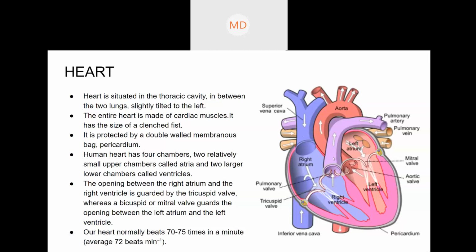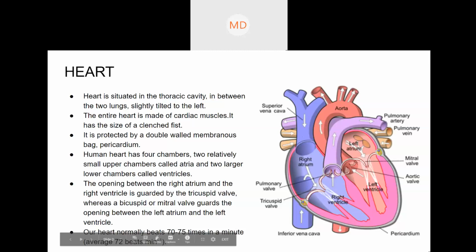The heart has four chambers: left atrium, right atrium, left ventricle, and right ventricle. This was discussed. So the blood will fill the right atrium. Then what will happen? The heart will expand, meaning it will become big.